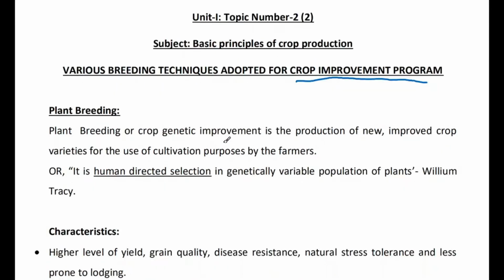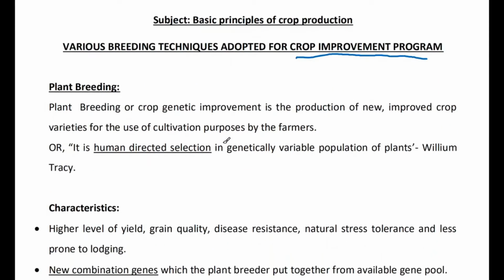So coming to the main points, what is plant breeding? Plant breeding, or crop genetic improvement, is the production of new improved crop varieties for cultivation purposes by the farmers.